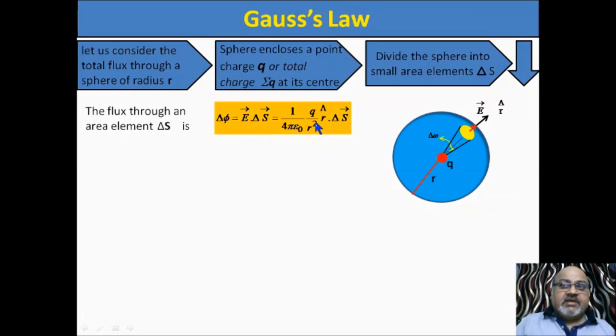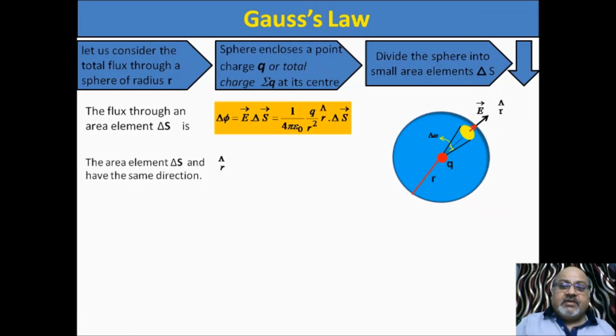So I think this is clear to you. The next step: the area element delta s and r cap have the same direction. We know this because in case of a sphere, electric field lines are always perpendicular, and the perpendicular drawn at this point will also be in the direction of electric field.